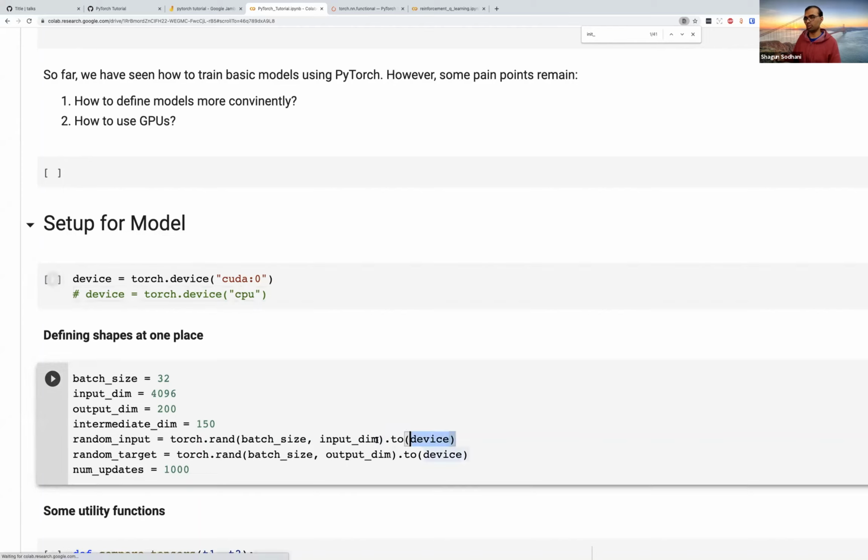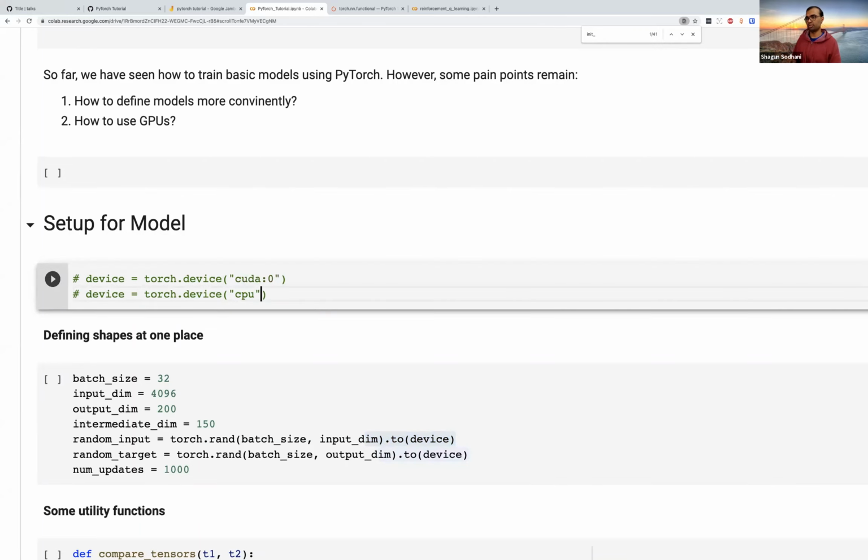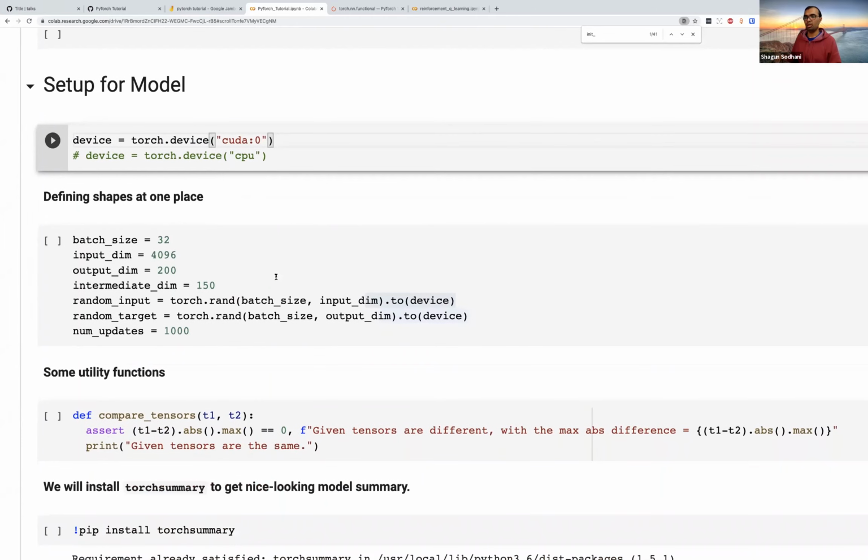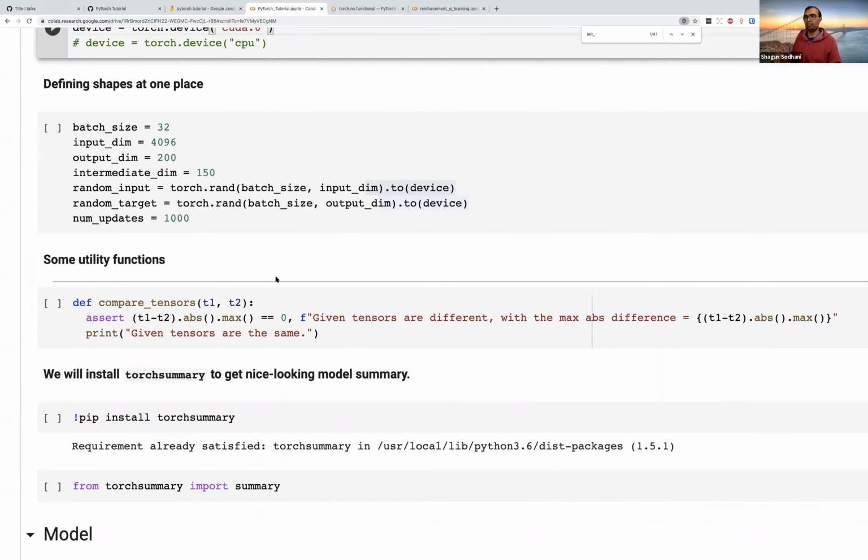So we would be doing something like this. And the reason for doing that is, if I want to change the device, instead of changing it everywhere in my code, I can just change the device here from this to this, and everything would run on CPU. Back to this, and everything would work on GPU. So instead of setting the device everywhere explicitly, we are going to use this device, and if we ever need to change it, we change it in one place. Okay.